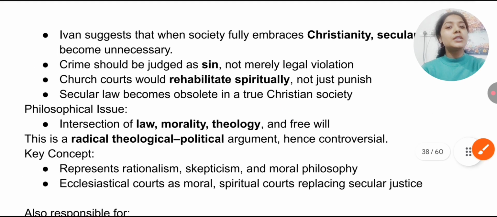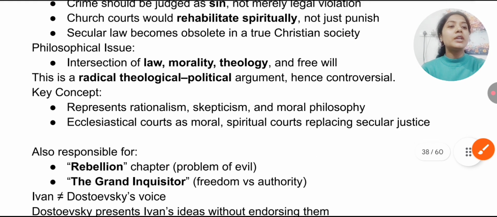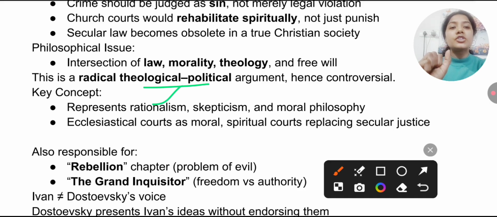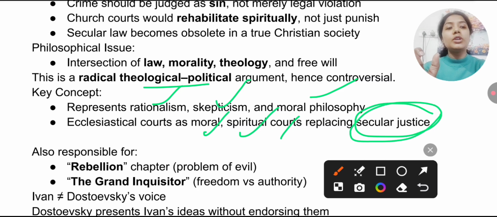And in the philosophical sense, he also argues that the intersection of law, morality, theology, and free will should be judged in a philosophical manner. So you can say this is a radical theological-political argument, and the concepts associated here represent rationalism, skepticism, and moral philosophy. So here, ecclesiastical courts as moral, spiritual courts replacing secular justice. So remember the word ecclesiastical, okay?